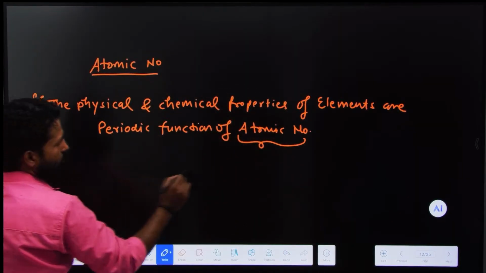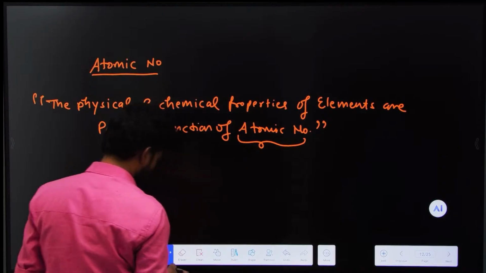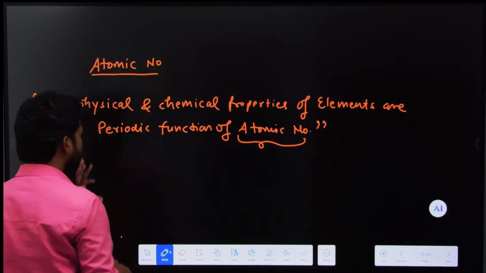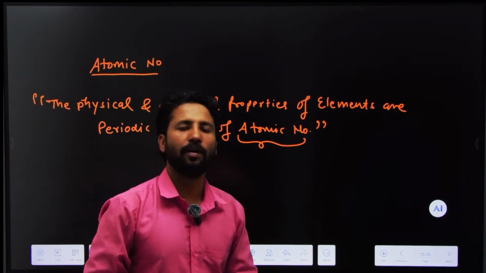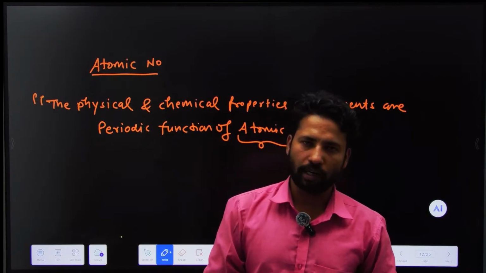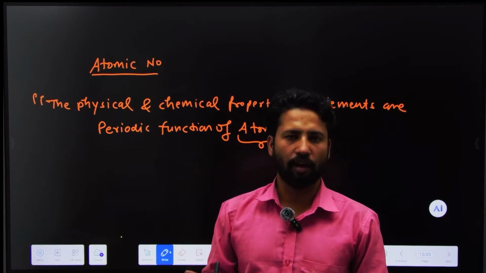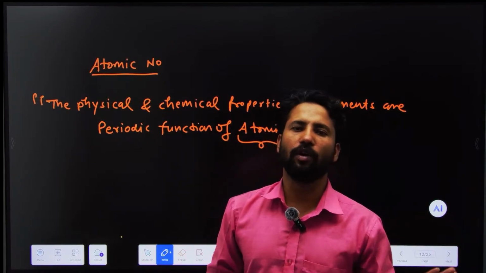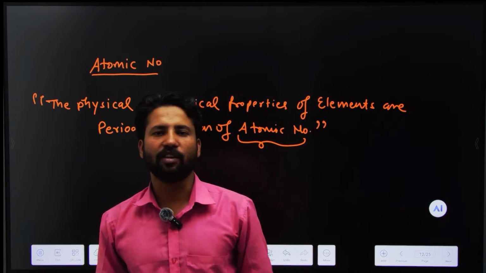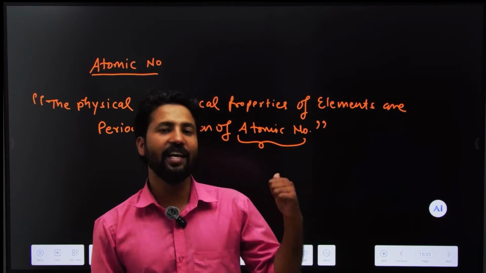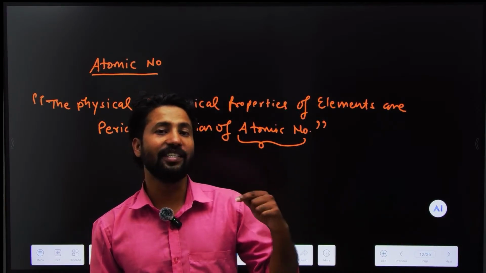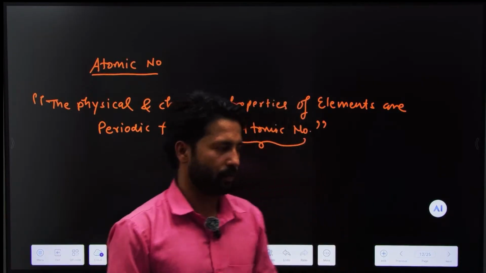It was the defect of the Mendeleev periodic table, Newlands' octave rule, and Dobereiner's triads that they all did the classification on the increasing order of atomic weight, but Moseley did it on the basis of increasing order of atomic number. So it was too good.